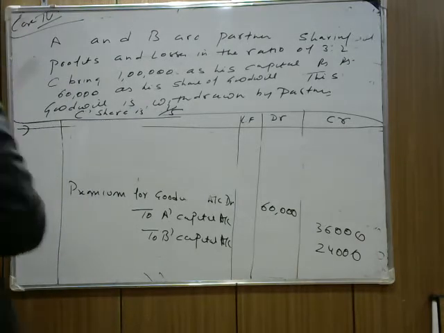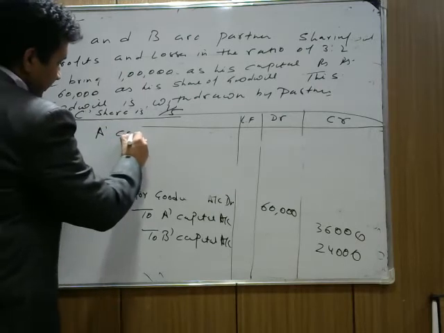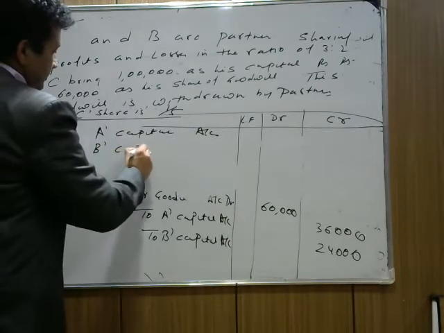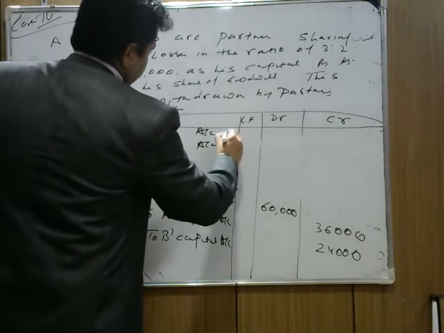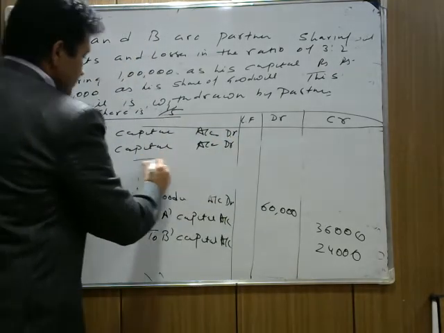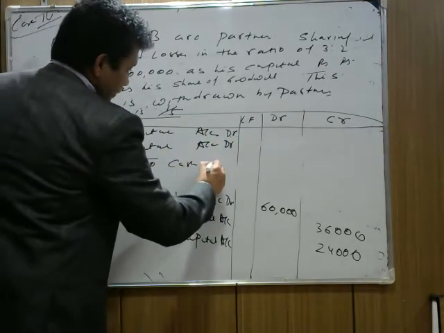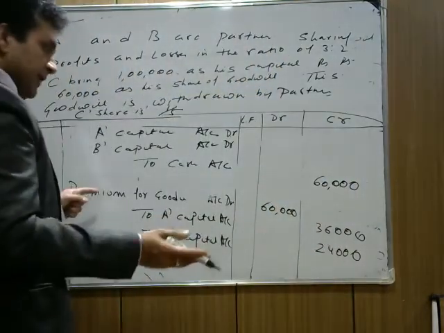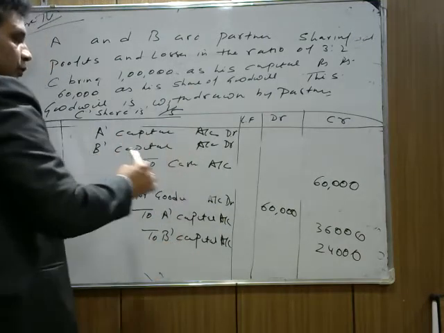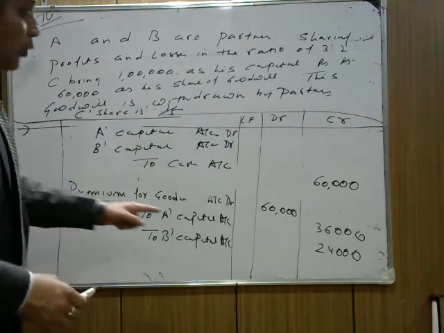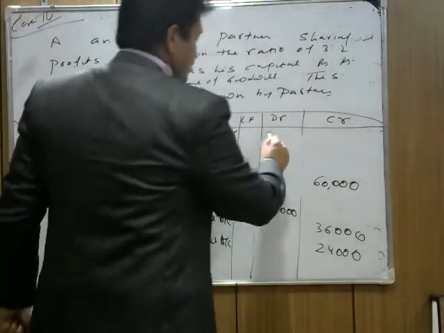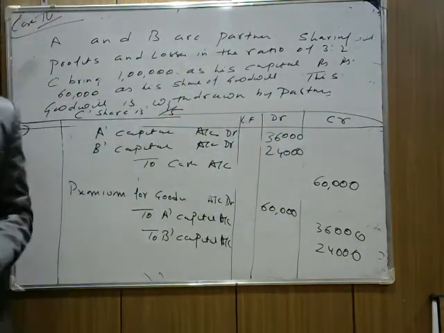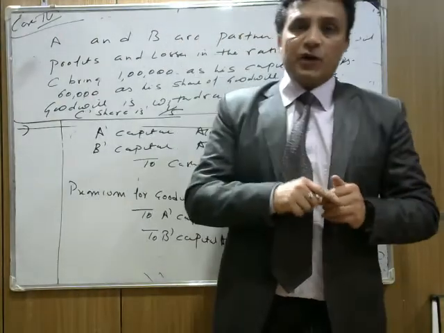So we decrease the capital of A and B. We write A's capital account debit, B's capital account debit, to cash account. Goodwill is 60,000, and both A and B withdraw in their old ratio: A withdraws 36,000 and B withdraws 24,000. I hope the question is clear, because whatever amount of goodwill they get, they withdraw for their personal use.